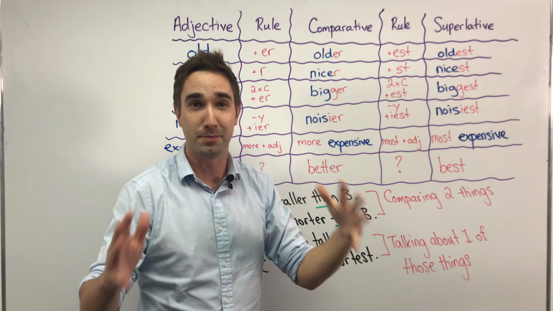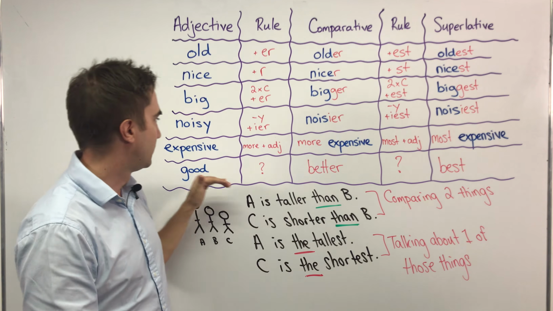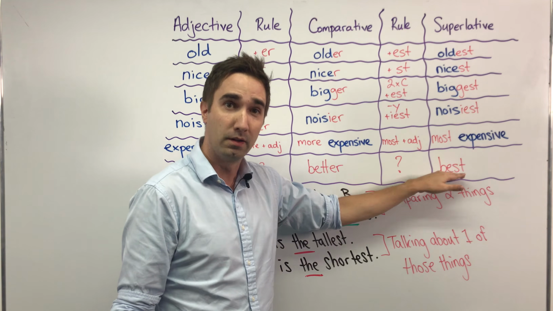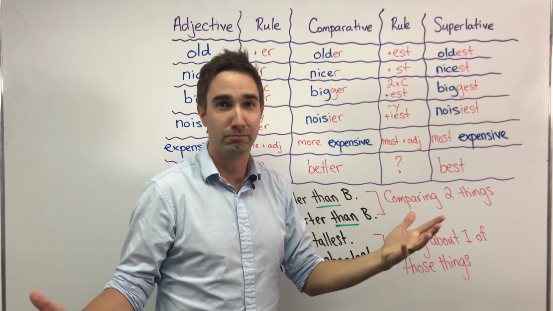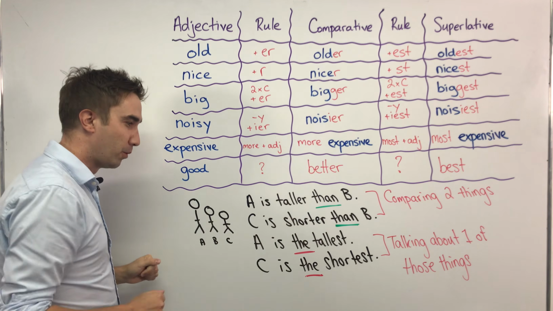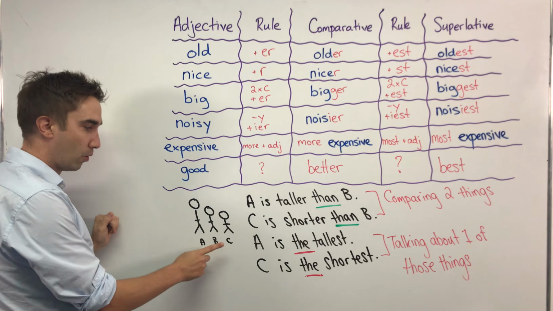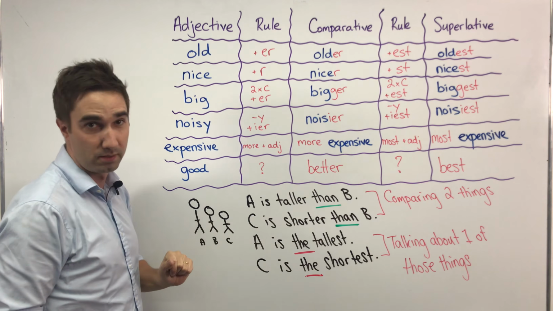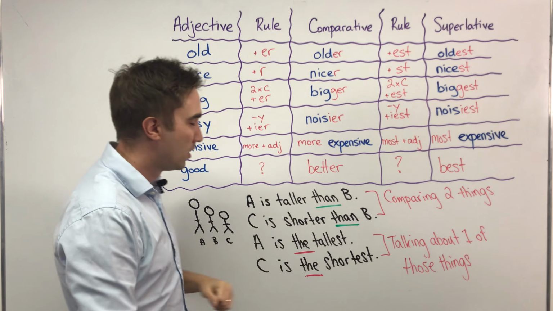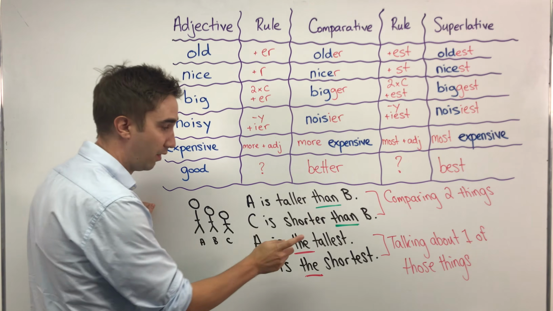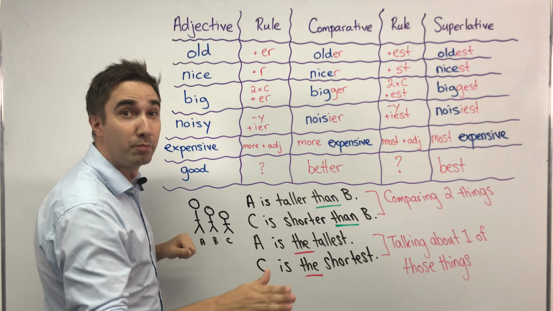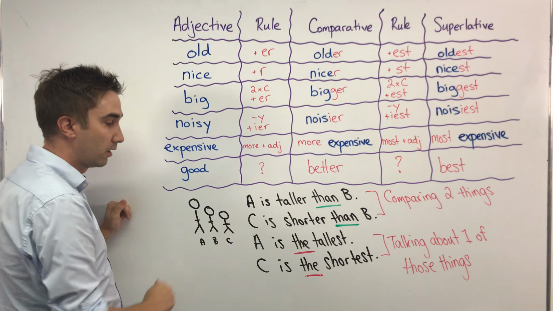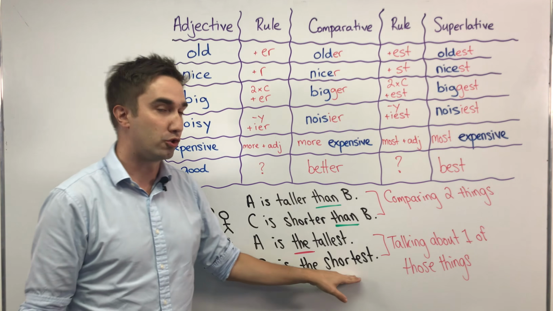Singapore is the most expensive country, I think. And then good, better, no reason why, and best, right? Matt is the best teacher. Crickets? I don't know. So if we want to talk about one thing, A or B or C, I can say A is the tallest. Remember, with superlatives, we must always use the or a possessive pronoun, but we don't want to talk about that today. So A is the tallest, and we look at this little guy here, we say C is the shortest.